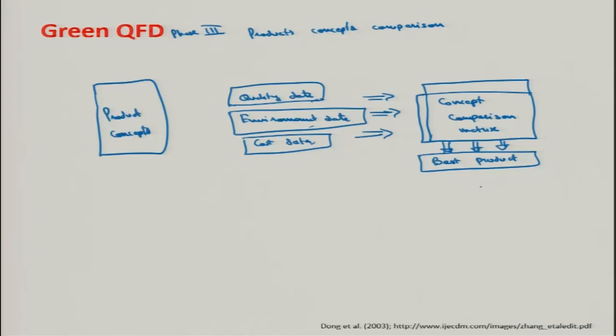This greenhouse is now bringing in the ecological factors or the sustainability factors. So, the product that we have got here is now a greener product. If we are comparing one or two products, this is a greener choice that we have taken, and also the cost and performance is taken into consideration.